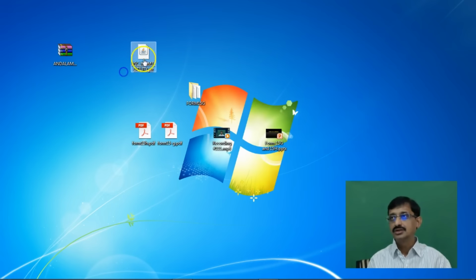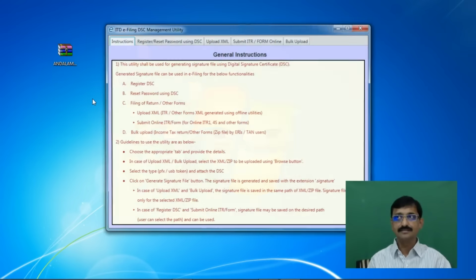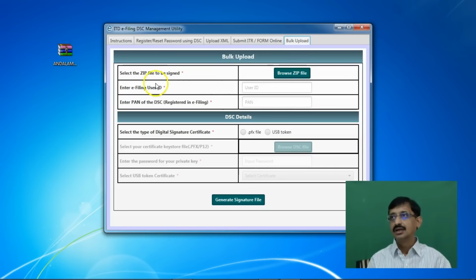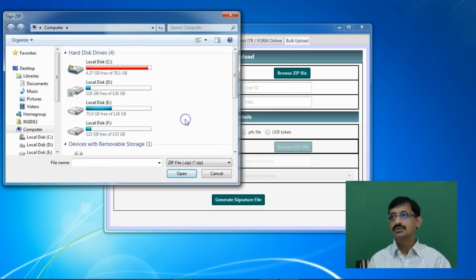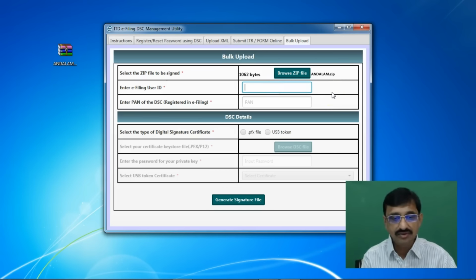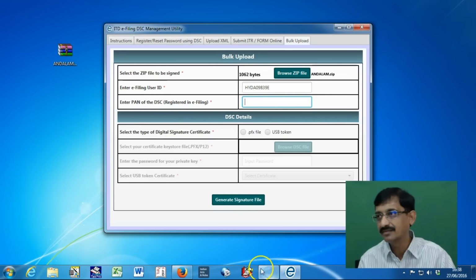Now you have to run this DSC management utility. It is open. To sign this upload file, you have to select the bulk upload tab. There you have to browse the zip file which is to be uploaded. The zip file is on the desktop and is named Andalam. What is the e-filing user ID? The e-filing user ID is HYDA09839E. Now what is the PAN of the DSC?